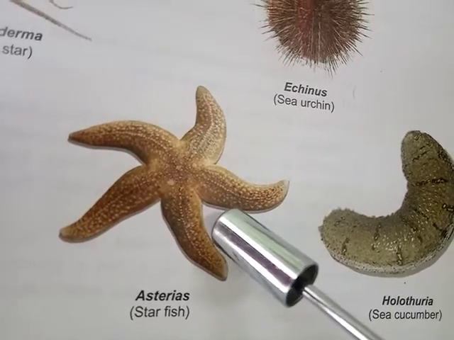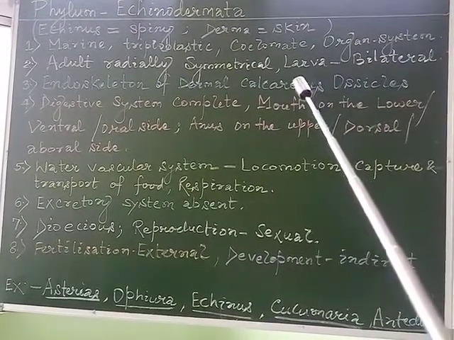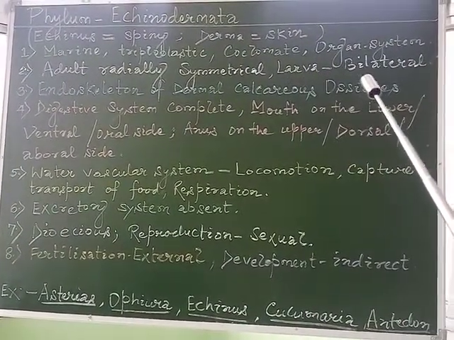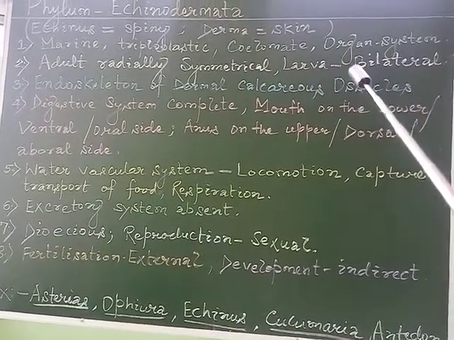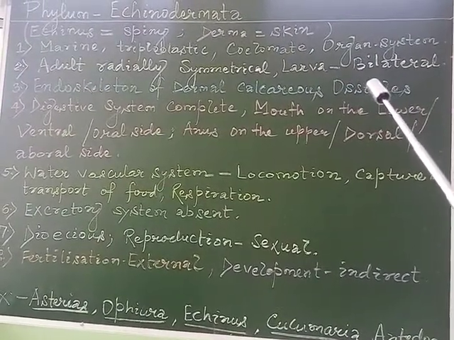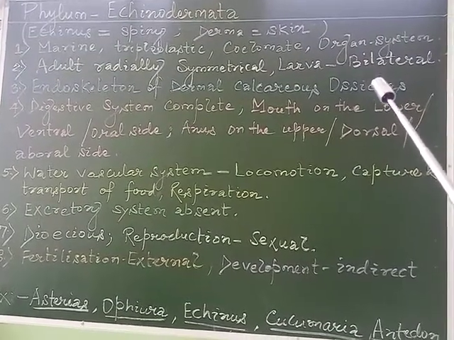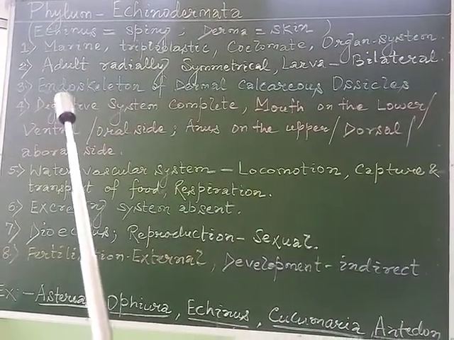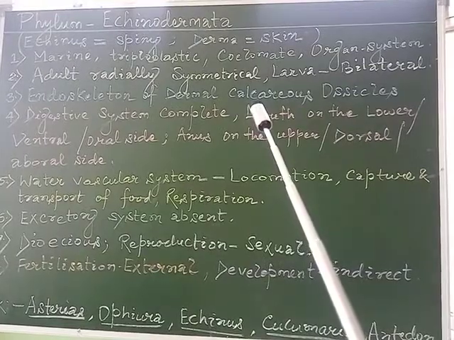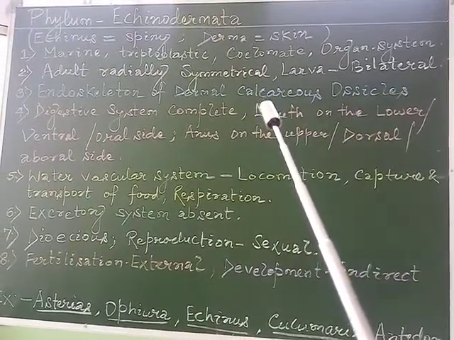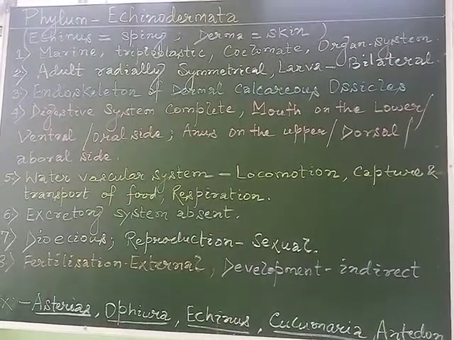Whereas the larval stages show bilateral symmetry, means the body can be divided into two equal halves only through one plane passing through the central axis. The next characteristic feature is the presence of endoskeleton of dermal calcareous ossicles.